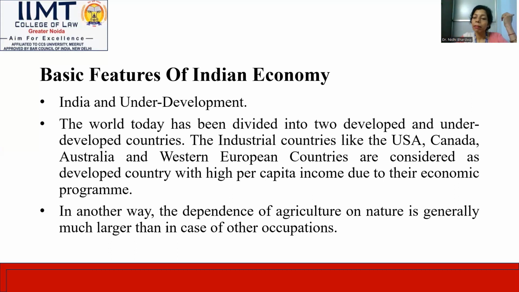And we will find the development of agriculture is generally much larger in the case of their occupations. It definitely depends on occupations, and we will find the basic features and the basic system of the Indian economy. So many features are here, like agriculture-based economy, like technology also. And if we discuss the system, definitely we'll find a better result in the economic system, like the Indian economic growth policy.